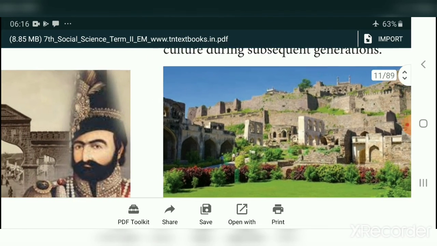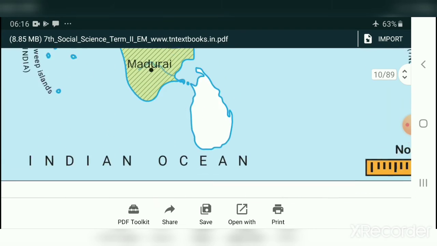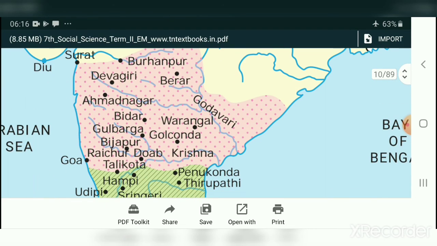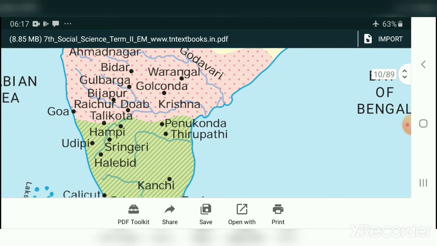You see this one, and today your work is to draw this map. It's a very important map. So today your homework is to draw this map, and I will give one detail. You copy it in your classwork note and study well. Thank you.